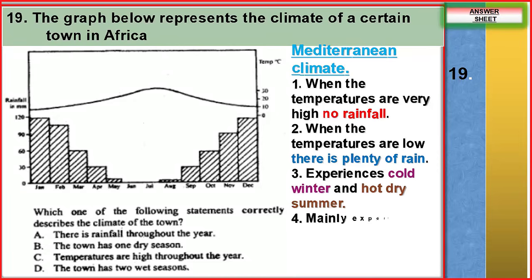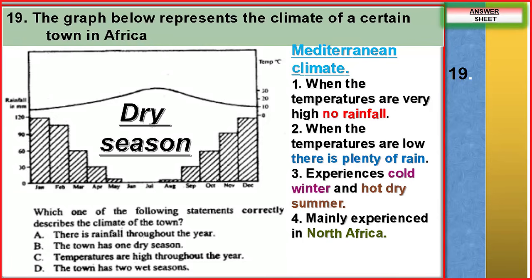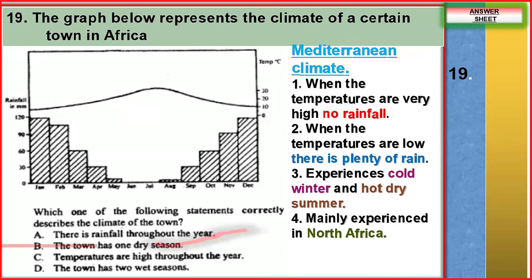These are characteristics of Mediterranean climate, mainly experienced in Northern Africa and also at the southern tips of Africa. So this is the dry season. When the temperatures are very high, the place is dry. So the correct answer is B.